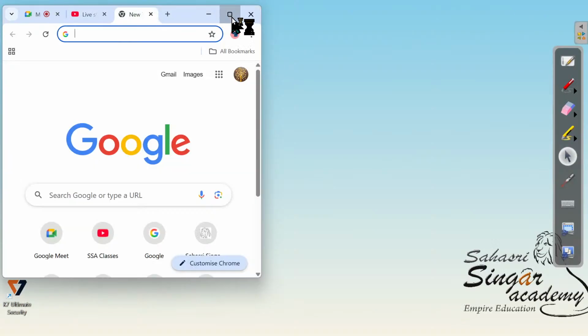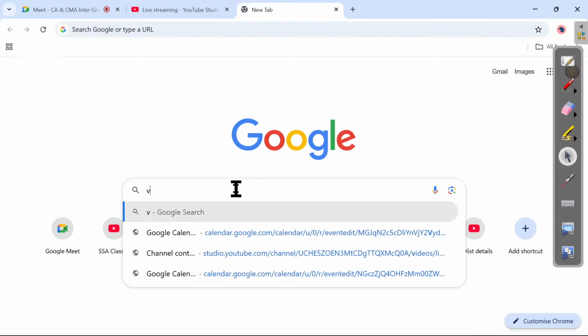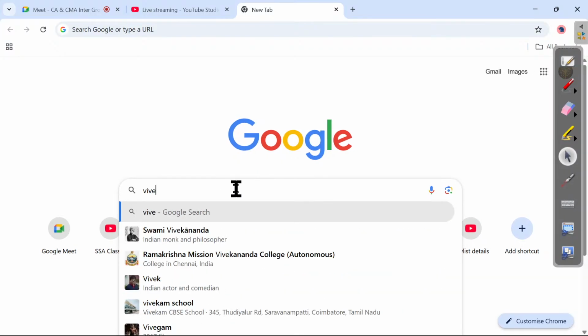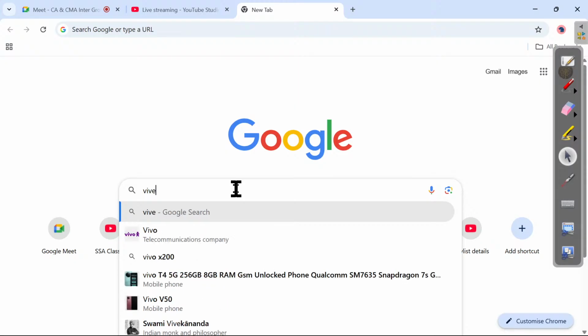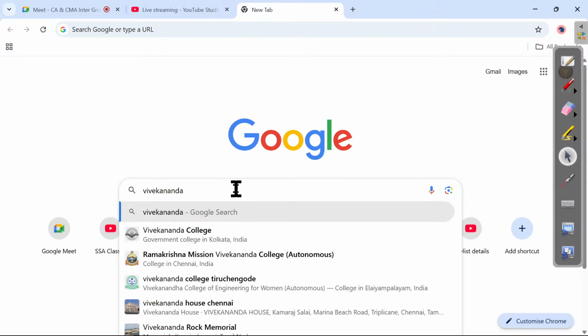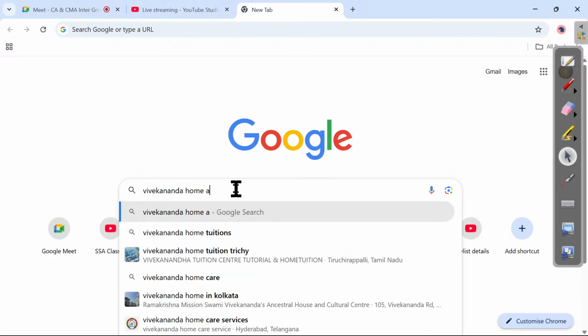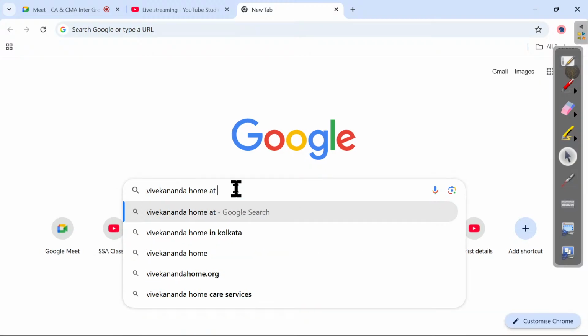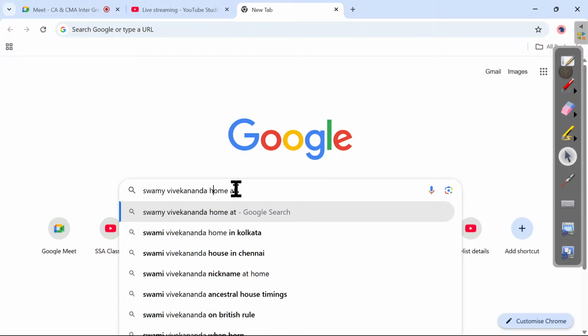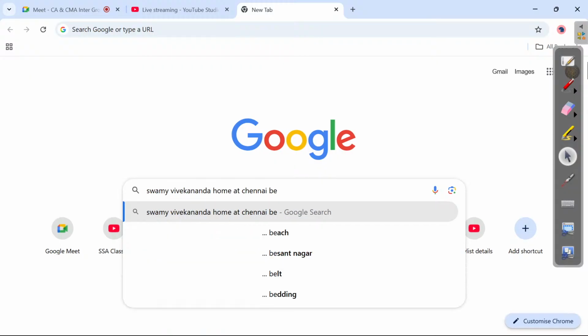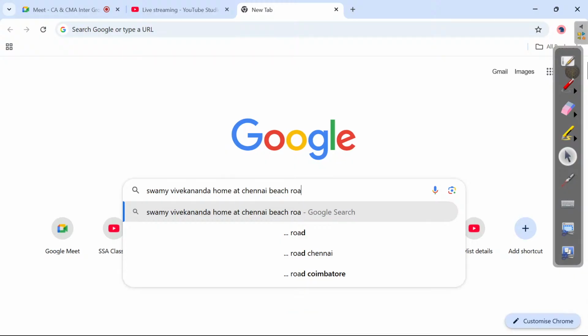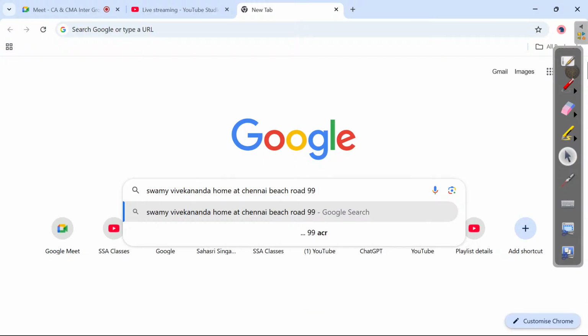Okay, Vivekananda house at Chennai Beach Road. Okay, 99 years lease.